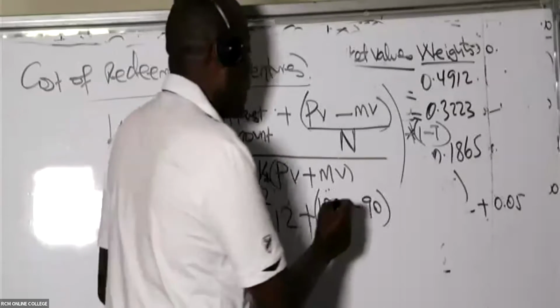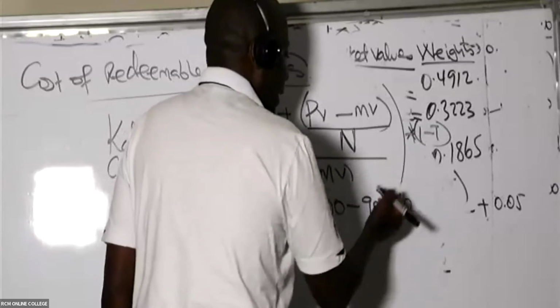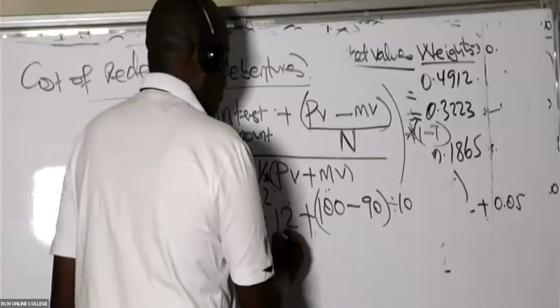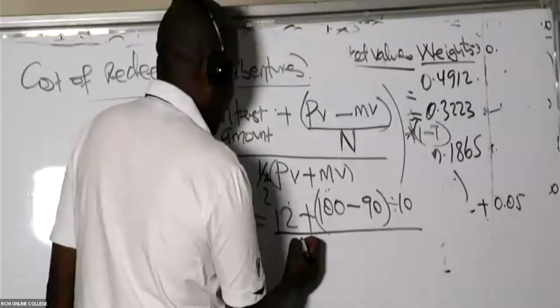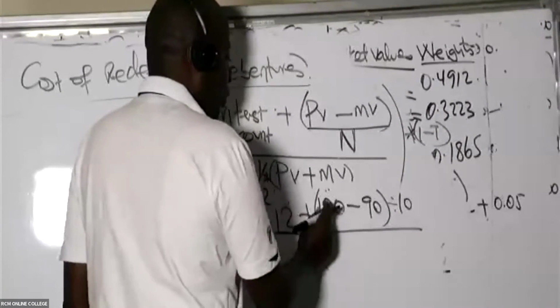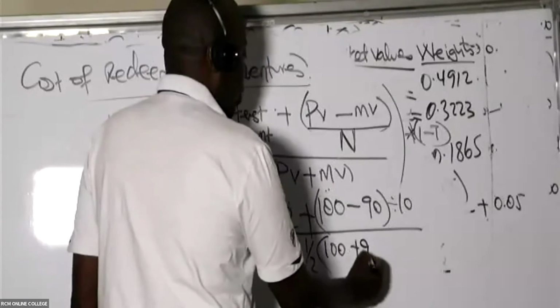Whatever I get there, I will divide by 10 years because n is 10. And then, ladies and gentlemen, I will take a half, which is the same as 0.5, times the par value plus the market value, which is 90.